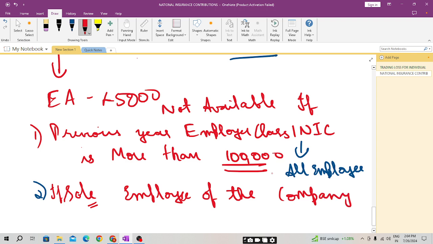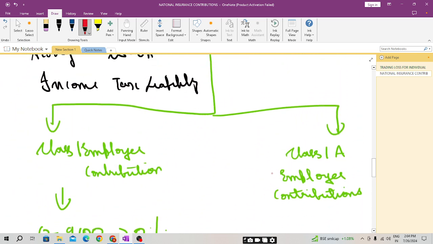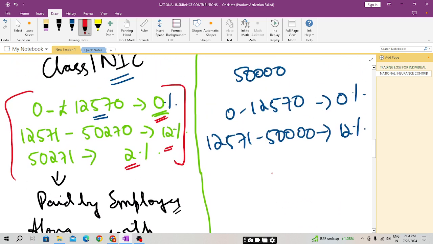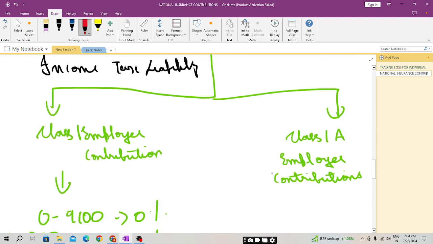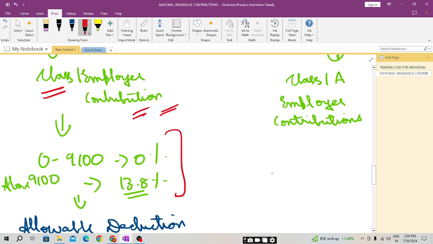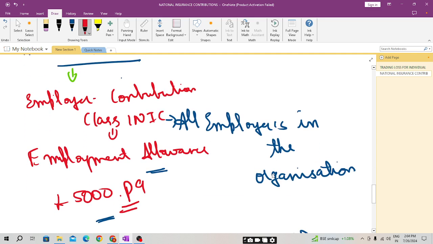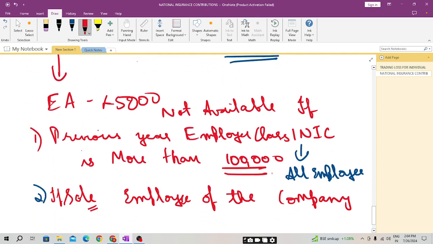And students, please do remember, the class 1 NIC employee contribution will be payable by the employee. Then the employer will pay the class 1 employer contribution, and this is for each individual. Do not confuse this by thinking of the total of all employees, say 10 employees' gross earnings. No. As we have studied, the contribution will be on each employee's gross earning. Then we have seen the employment allowance.